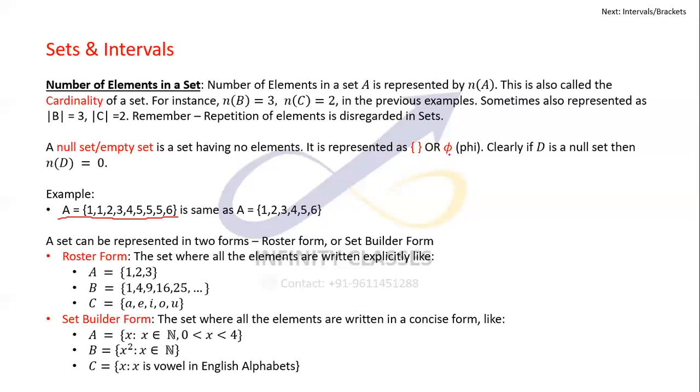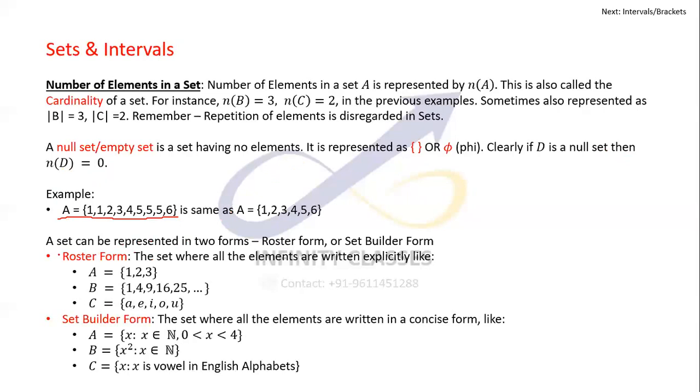Generally it is represented by phi because it's a mathematical way to represent a null set, but somebody can also represent it as empty brackets, with brackets which are not filled. If D is a null set, then clearly the number of elements in D is 0. So we have to be very careful while we are talking about the number of elements in a set.